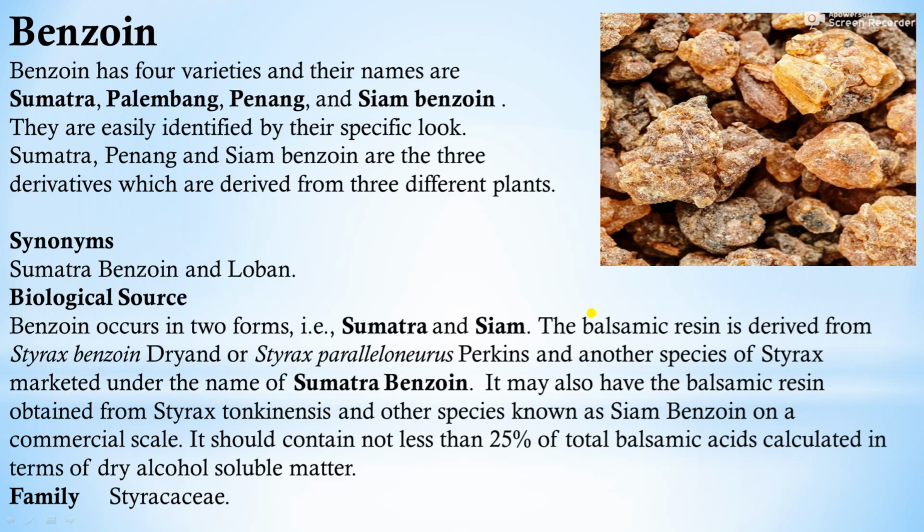Benzoin has 4 varieties and their names are Sumatra, Palembang, Penang and Siam benzoin. They are easily identified by their specific look. Sumatra, Penang and Siam benzoin are the 3 derivatives which are derived from 3 different plants. Synonyms of benzoin are Sumatra benzoin and loban.